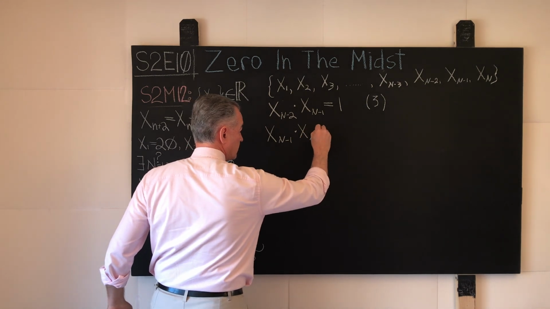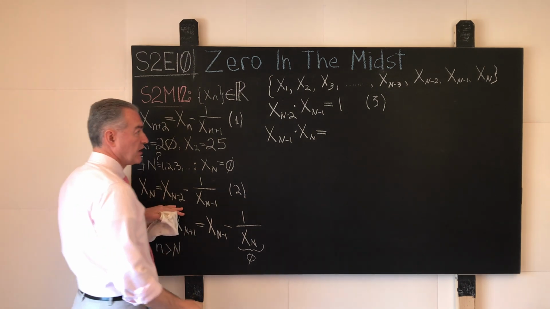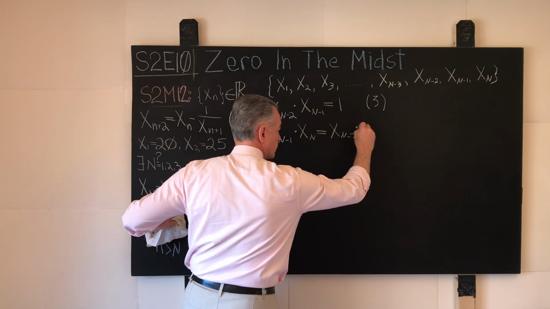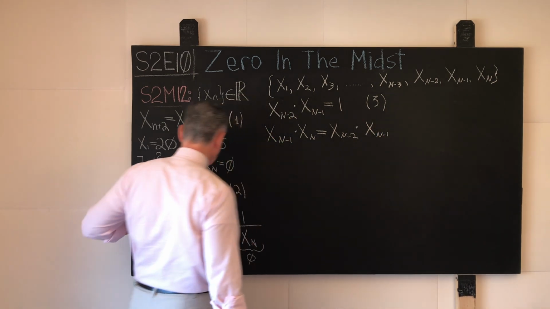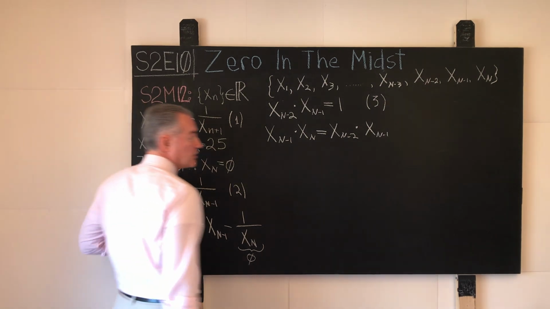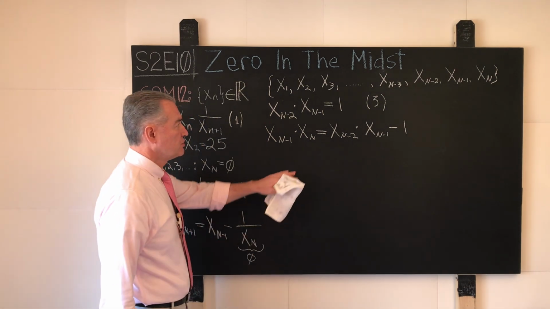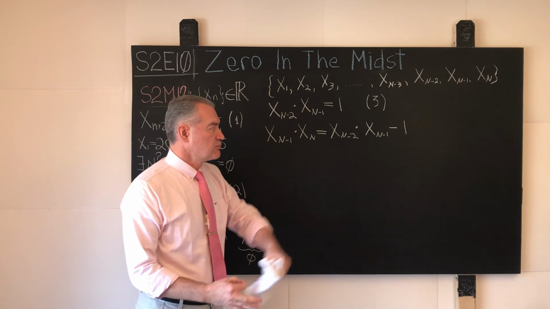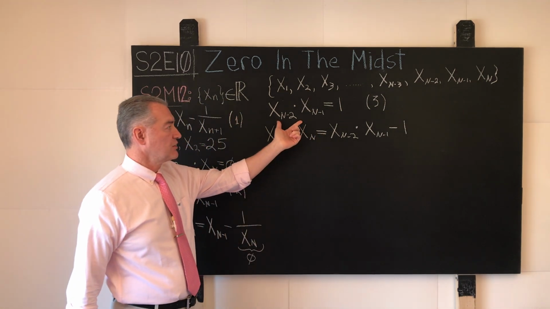Wonderful. Over here equals to what? It will be the element x sub n minus 2 times the element x sub n minus 1. Here we will have minus 1. And now, do you see anything familiar over here? We will see the product of these two immediately adjacent elements over here.